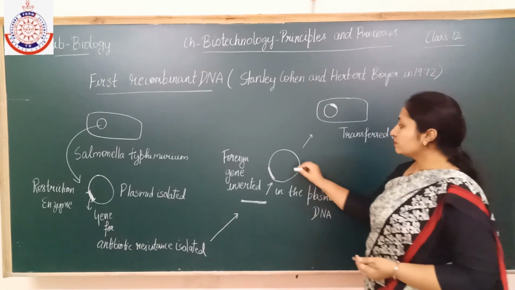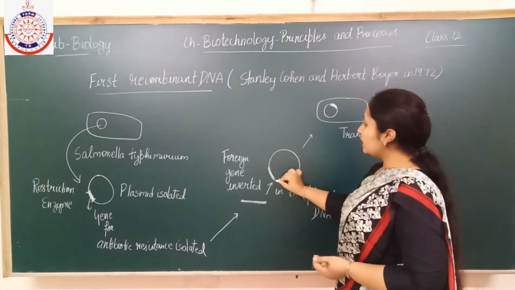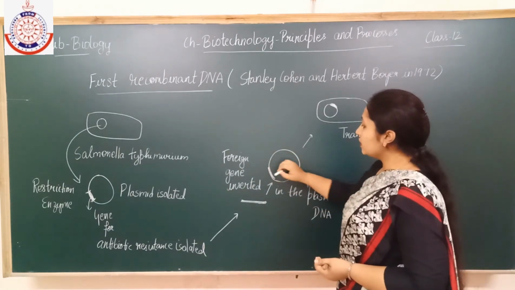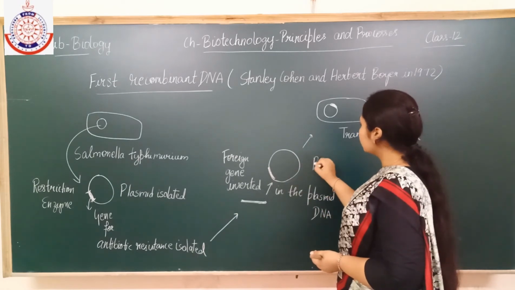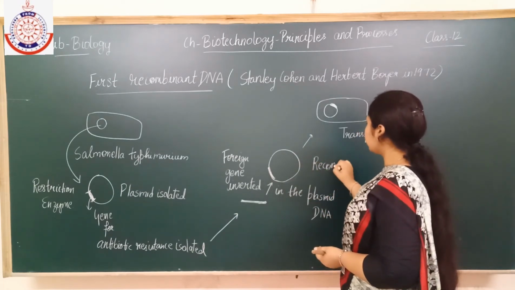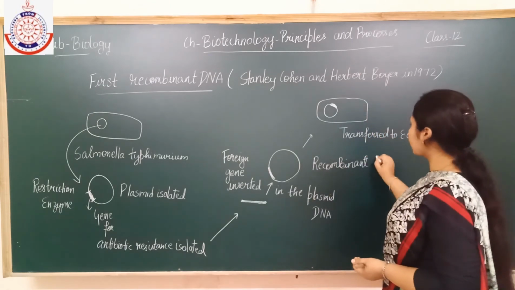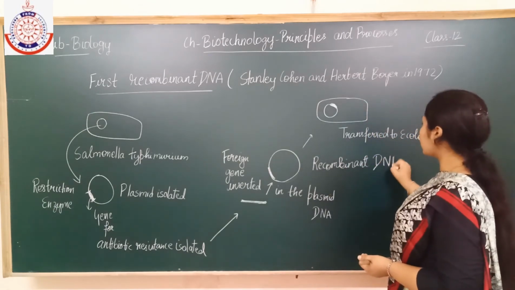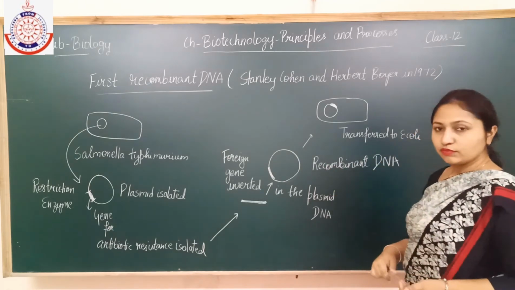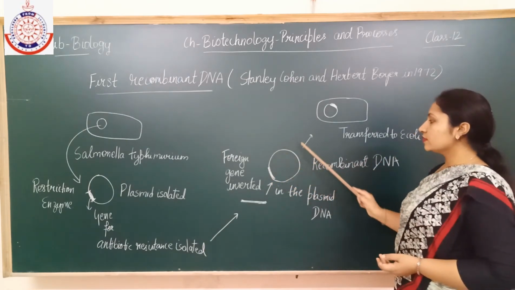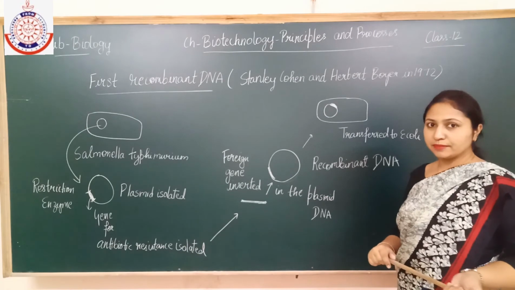Now this plasmid DNA having the foreign gene becomes the recombinant DNA, having two DNAs, the foreign DNA and the plasmid DNA.